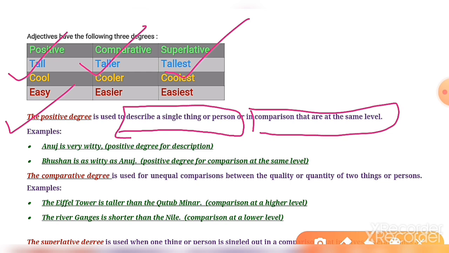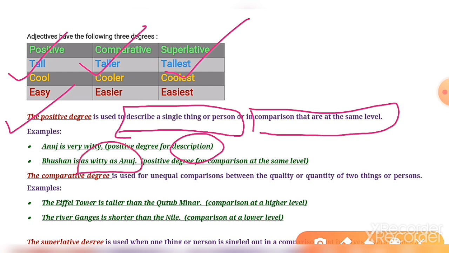See the example: Anuj is very witty. Here we use the positive degree as a description. We are not making any comparison here. We are simply describing that Anuj is like that. Now secondly, Bhushan is as witty as Anuj.